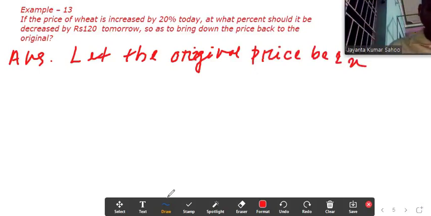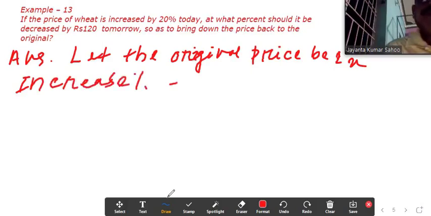It is given that the increase percentage equal to 20%.